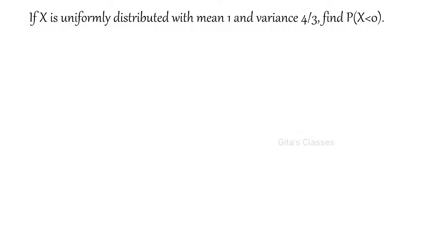Next is, if x is uniformly distributed with mean 1 and variance 4 by 3, find p of x less than 0. How will you find out? Just now we have derived the mean, right? Mean is equal to a plus b by 2.